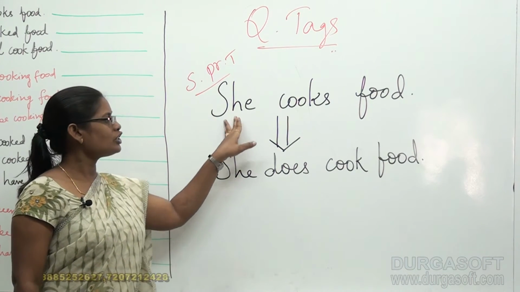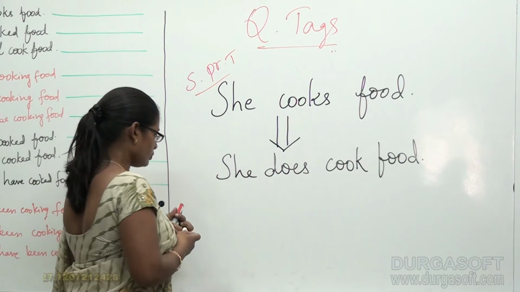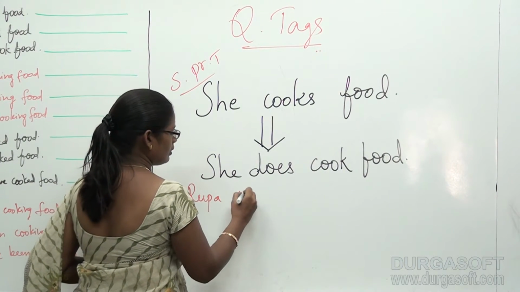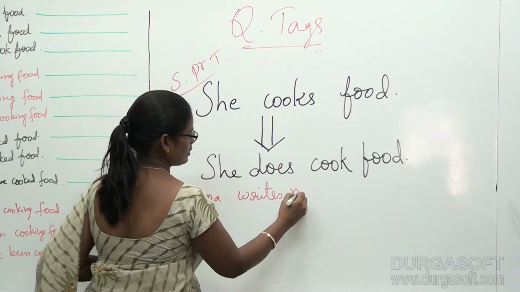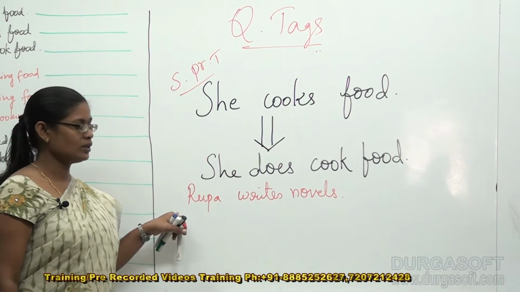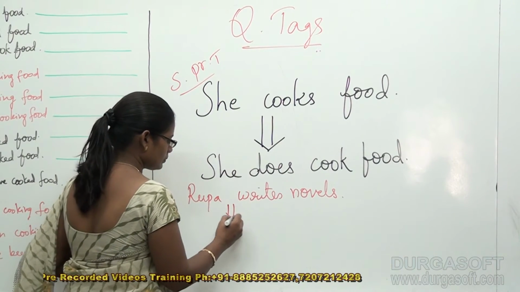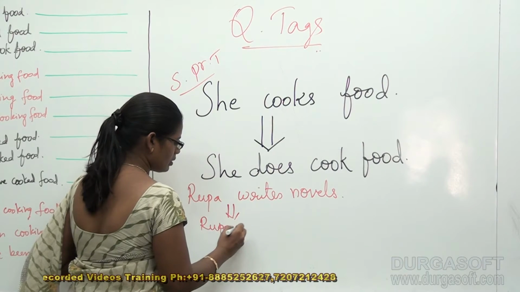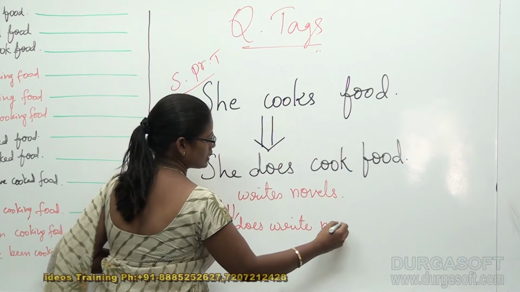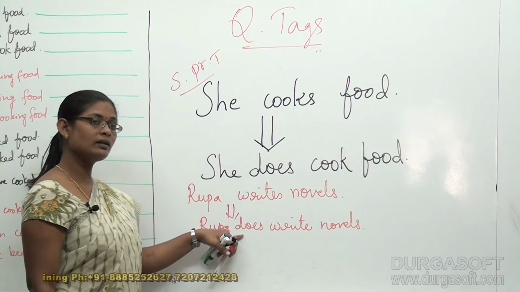See, when we were dealing with some sentences like Rupa writes novels, we have done some examples with this sentence, right? I already gave you another form of the sentence, Rupa does write novels. Didn't I tell you this? Why did I use does here?